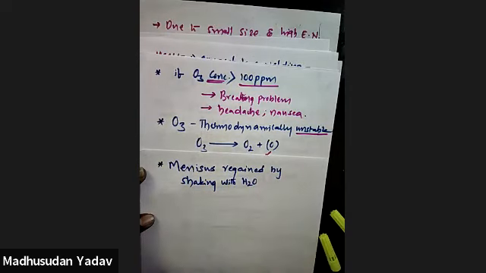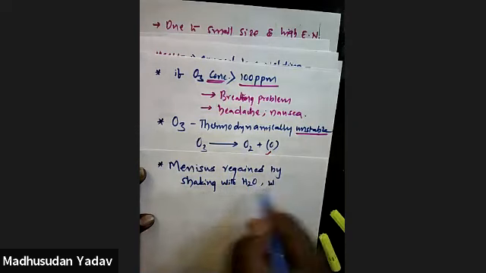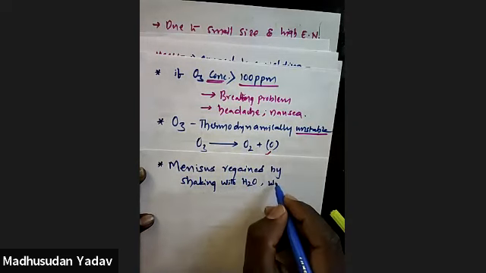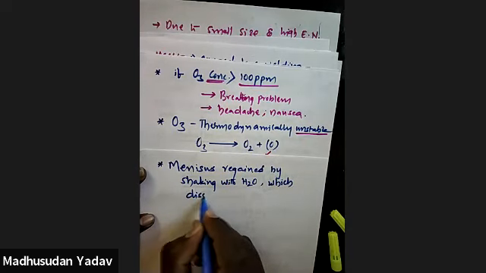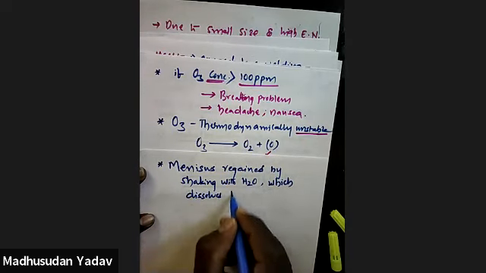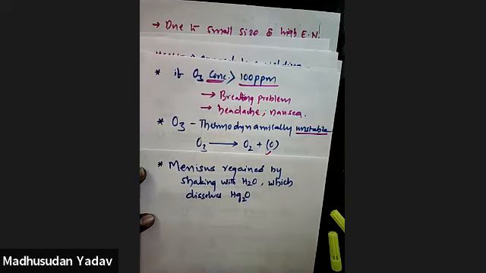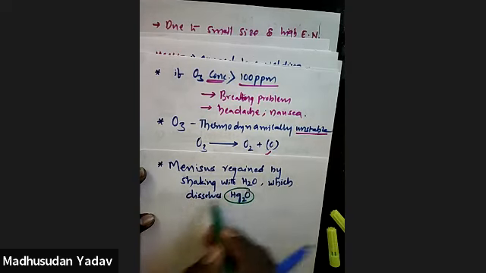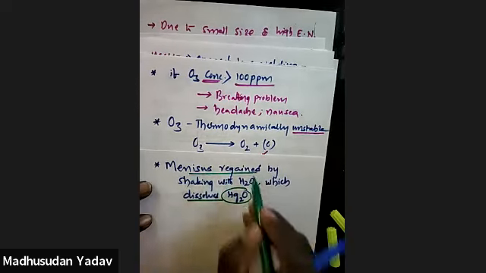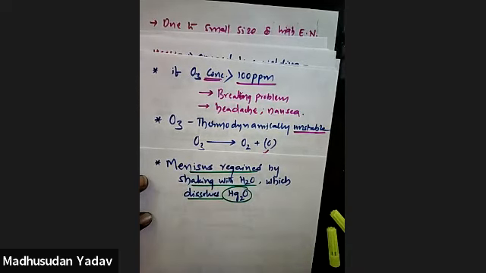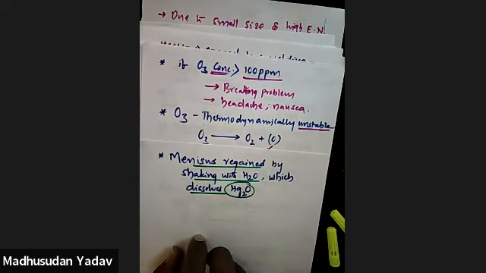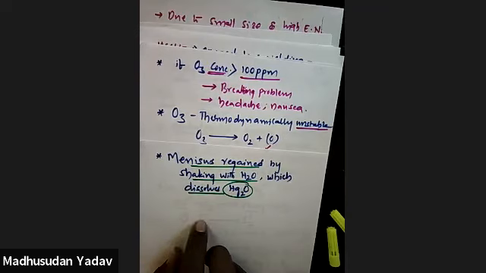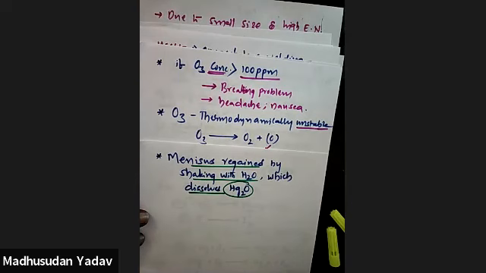What happens when you shake with water? It dissolves the mercuric oxide. So the meniscus can be regained by shaking with water. So this is about your ozone properties.